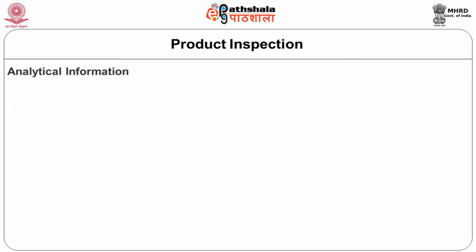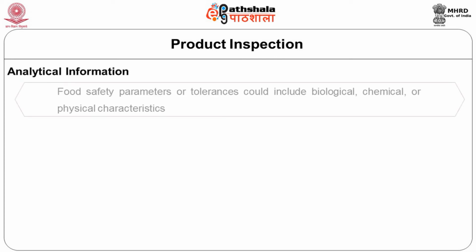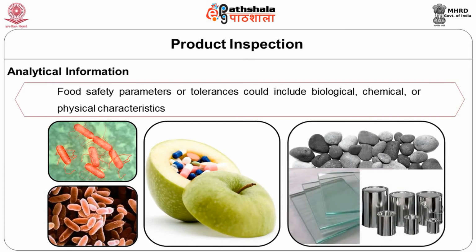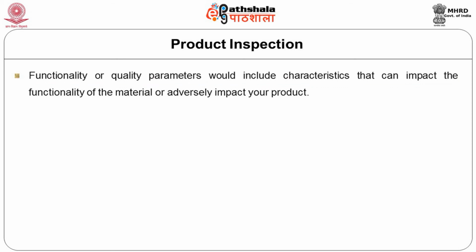Analytical information should be there for every product, and these include the food safety parameters or tolerances such as biological, chemical and physical characteristics. Biological information means microbiological limits for pathogens such as Salmonella and Listeria monocytogenes. Chemicals, in the case of fortified foods, include the fortification level, sulfite levels, heavy metal content, etc. Physical includes size and foreign particles, etc., if it is required. Then functionality or quality.